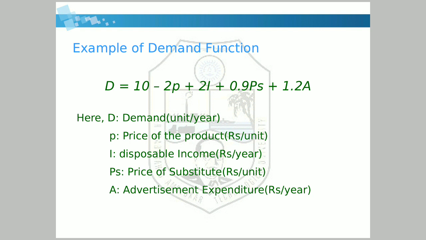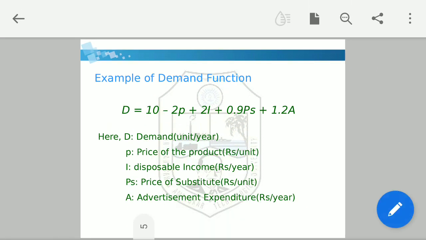I pay taxes of 2,000 rupees, home rent of 2,000 rupees, and regular expenses of 2,000 rupees. After paying this 6,000 rupees, I am left with 4,000 rupees that I can use as per my wish. That 4,000 rupees is my disposable income. If my disposable income increases, my demand also increases.